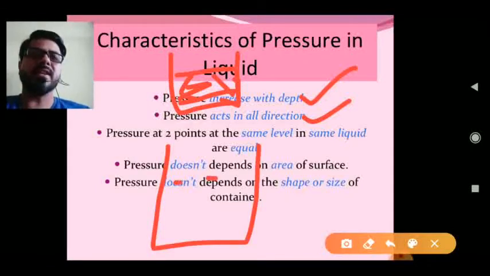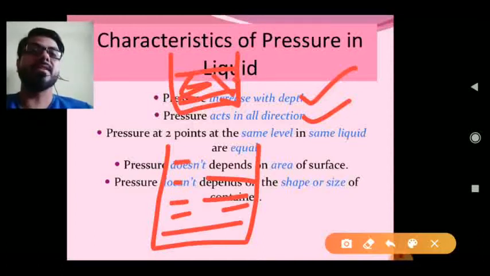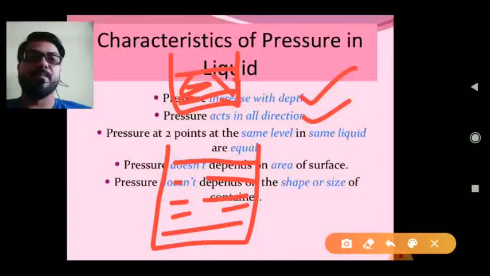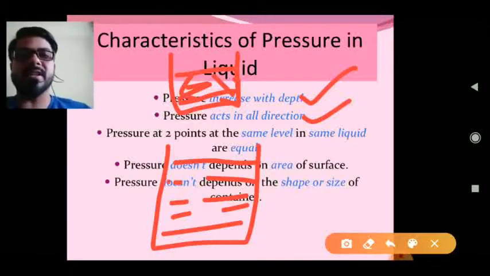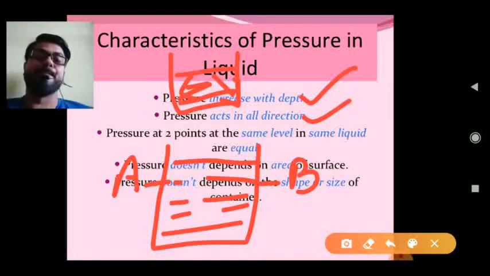Suppose this one is a container, and in this container there is a liquid, suppose water. So if you take 2 points in this container, one is A and another point is B, at the same level. Now listen to me carefully, if the level is the same, then the pressure would be equal. Why?